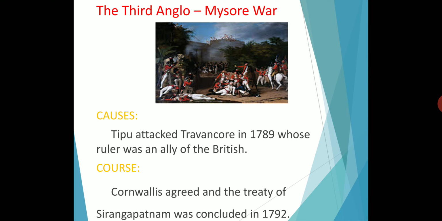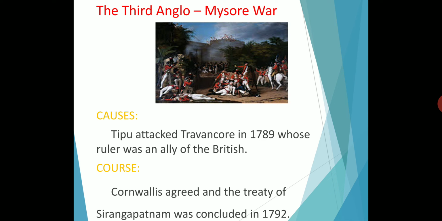The attack of the English under General Matthews failed. Who attacked for the English? General Matthews, and he failed. So in December 1790, Cornwallis himself took command of the army. The head of the army was Matthews, but he failed, so Cornwallis took the responsibility of commanding the army in 1790.